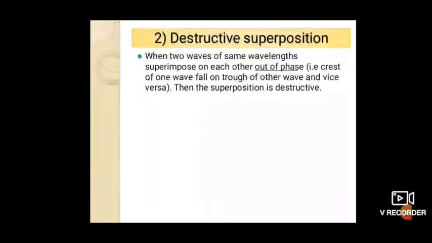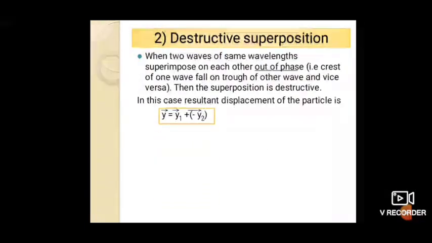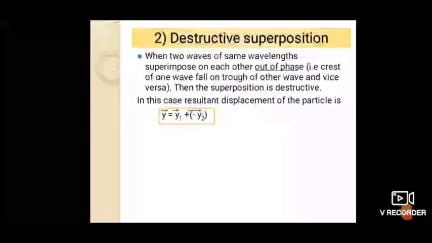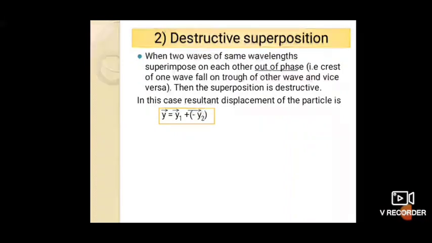Then the superposition is called destructive. In this case the resultant displacement we can write as y is equal to y1 plus or minus y2, because here the amplitude decreases.